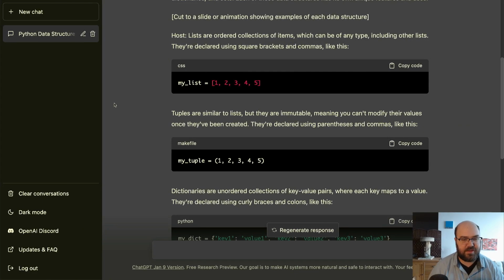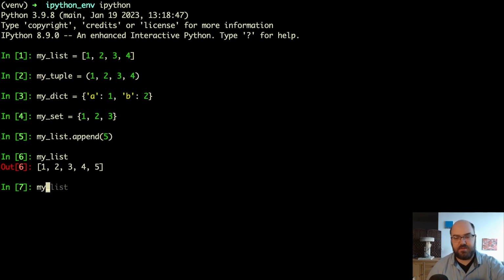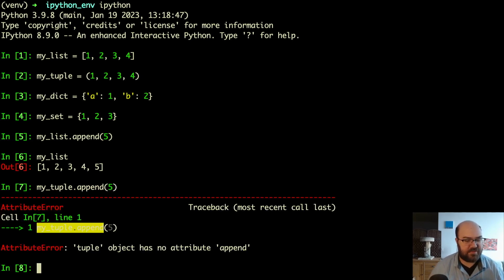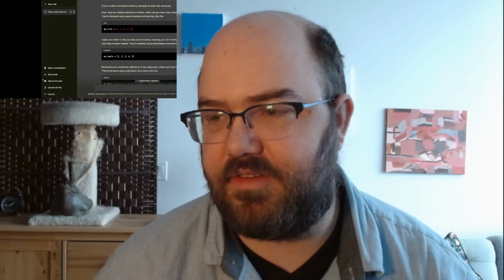Let's go back to the script, which says tuples are immutable, meaning you can't modify their values once they've been created. So let's move this covering thing over here. I have a piece of paper to remind me what you can't see on my screen. My tuple dot append 5, it's going to complain. Tuple object has no attribute append. Sorry that this is hard to read here. It's just showing me the code that it's complaining about. Okay, back to the script. My tuple equals 1, 2, 3, 4, 5. We saw that before.